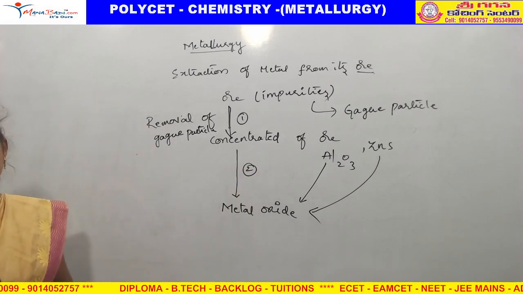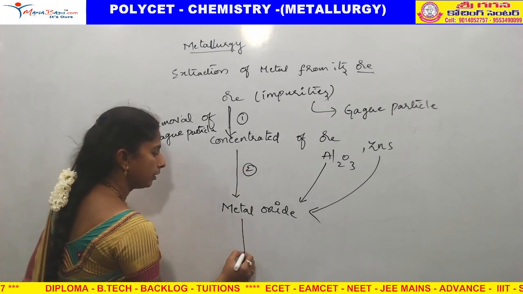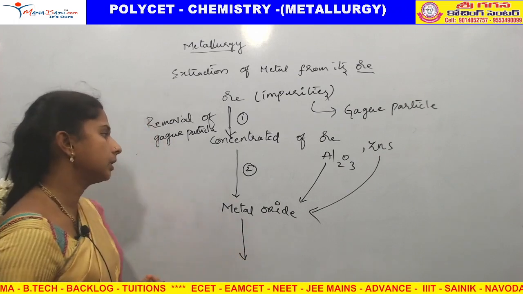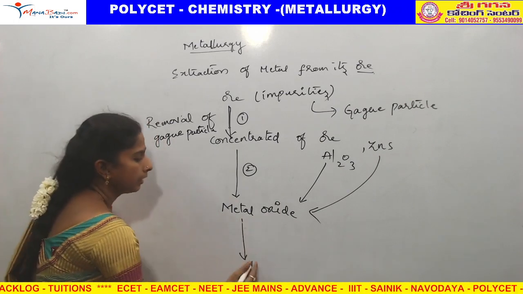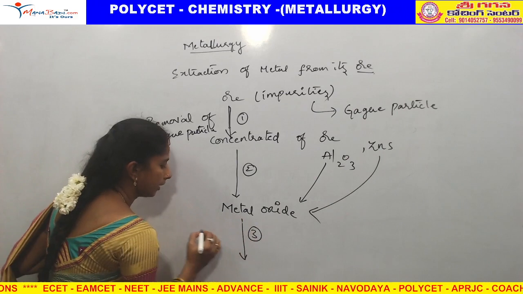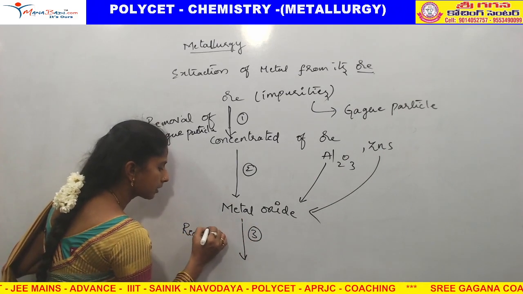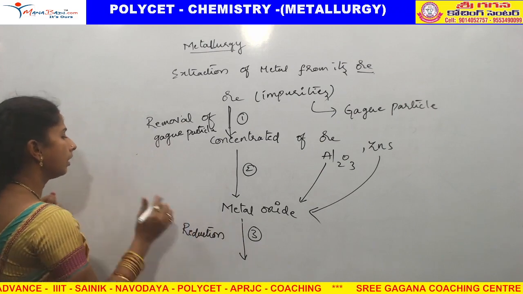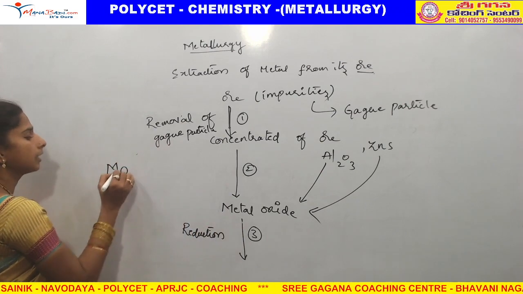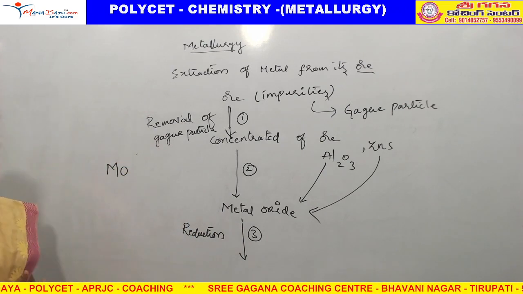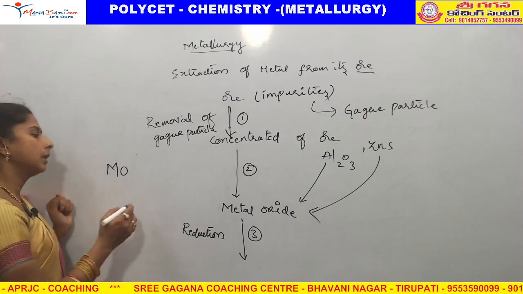After that, by using some methods, you need to do the reduction of the metal oxide. What is reduction? Now the metal oxide, metal plus oxygen, is with you.